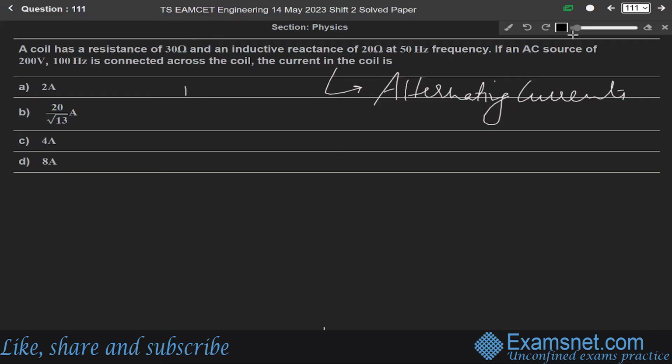So given R equals 30 ohm, XL equals 20 ohm, and frequency is 50 hertz.